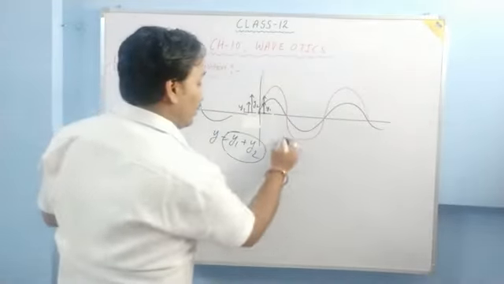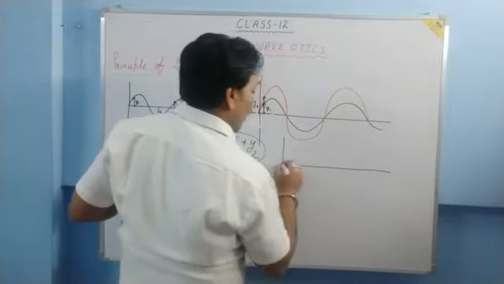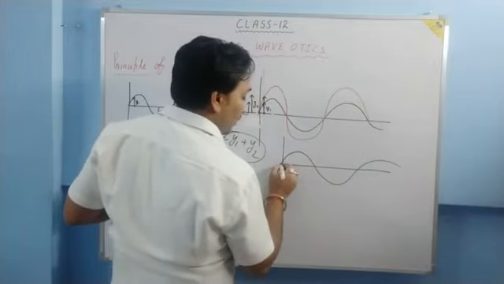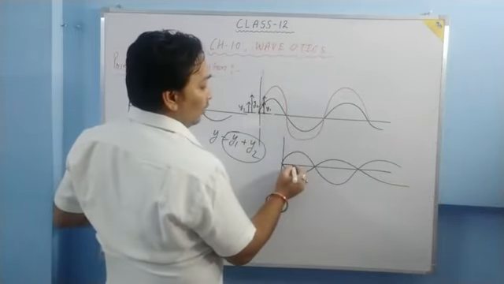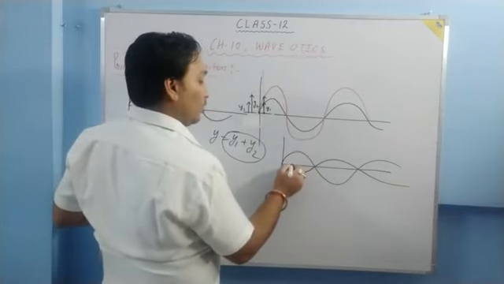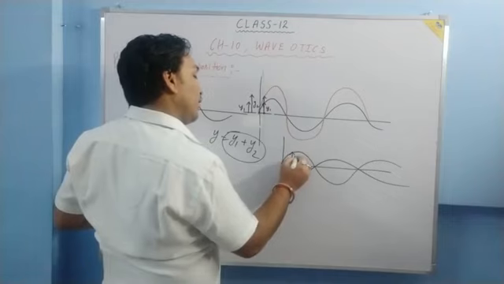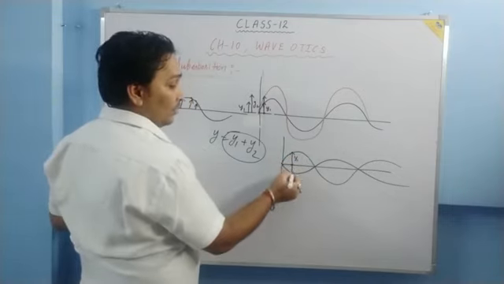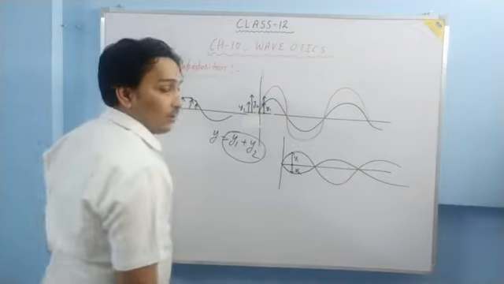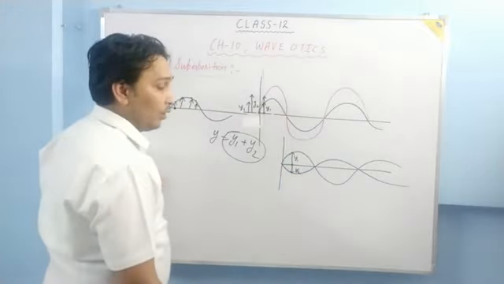Now suppose one wave is this way, another wave is this way, then what will happen? Suppose we talk about this particle. This particle has a displacement y1 because of the first wave, and the same particle has a displacement y2 because of the second wave. So what will be the resultant?